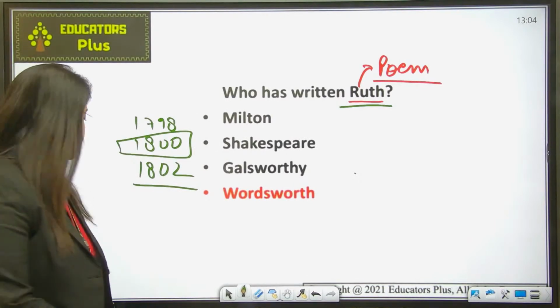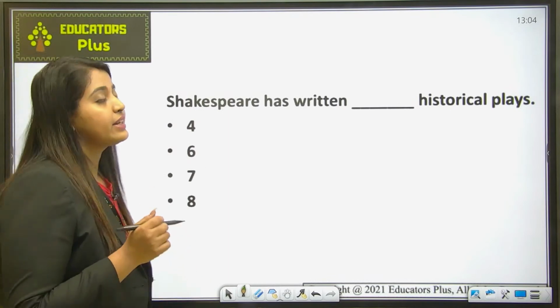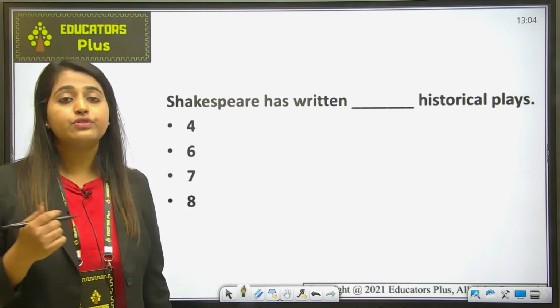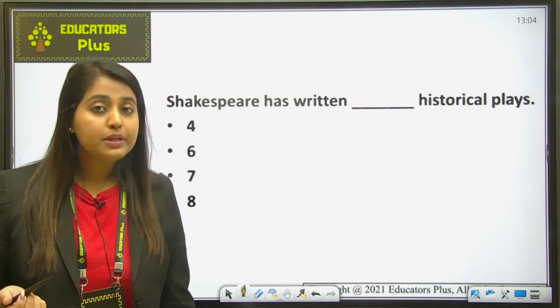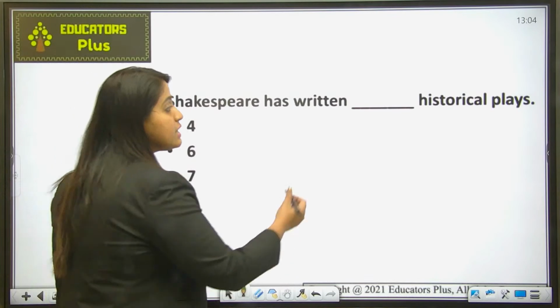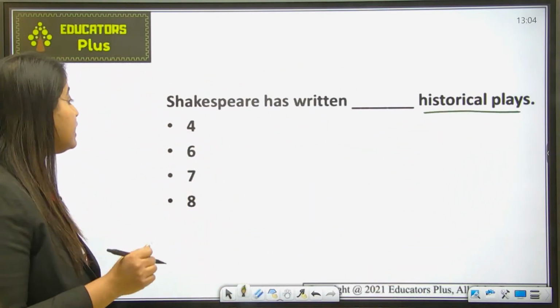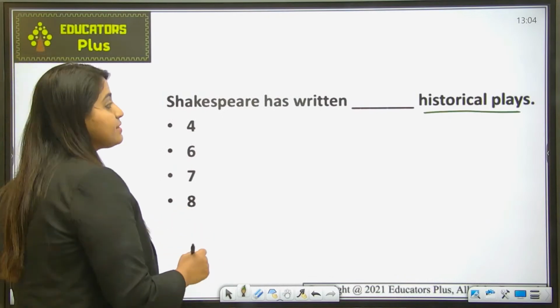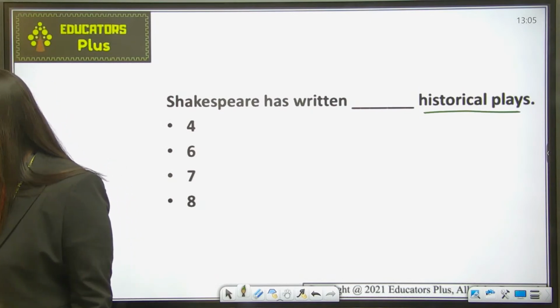Now the next question. Shakespeare has written dash historical plays. As you have heard, Shakespeare is the greatest dramatist of the Elizabethan age, and you must know that he has also written historical plays. Now you have to tell me how many historical plays have been written by Shakespeare. Please answer in the chat box.